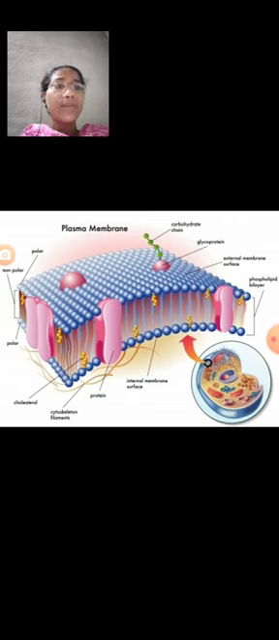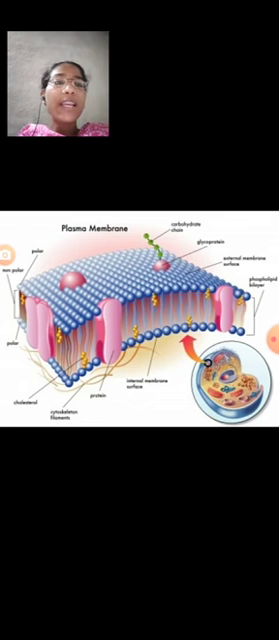Among these five models, the Danielli Davson model, lattice model, micellar model, Robertson's unit membrane model, and fluid mosaic model, the fluid mosaic model was proposed by Singer and Nicolson in the year 1972.